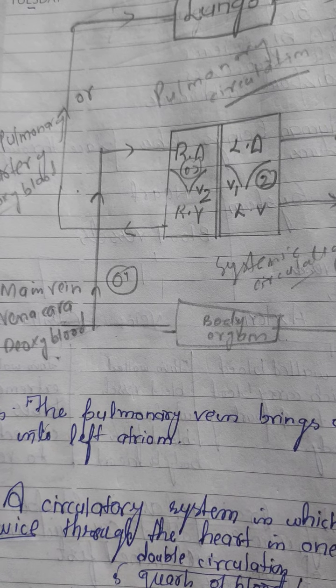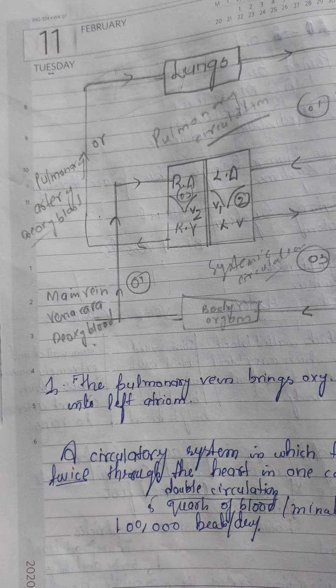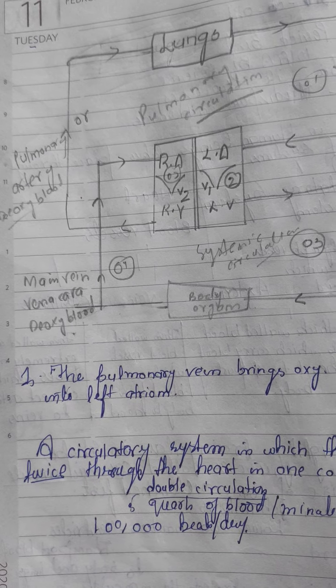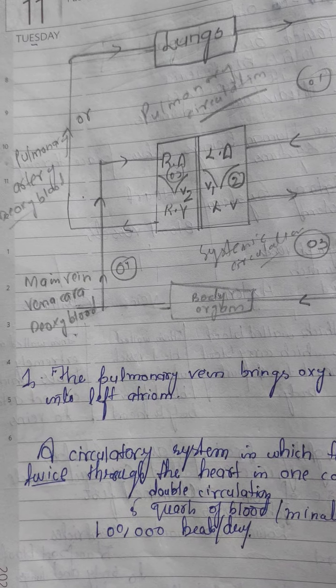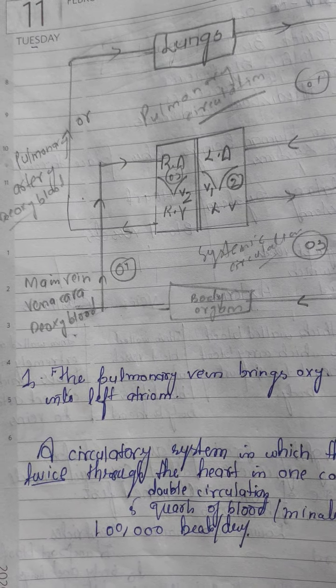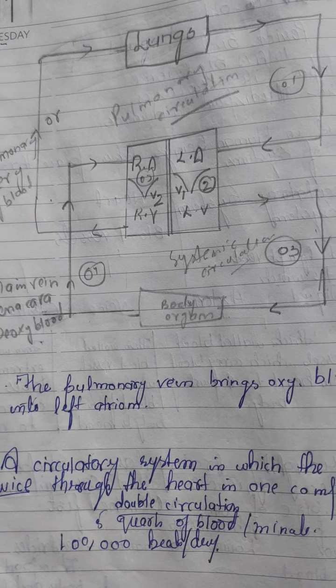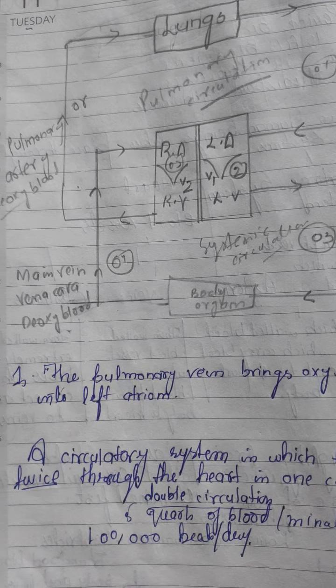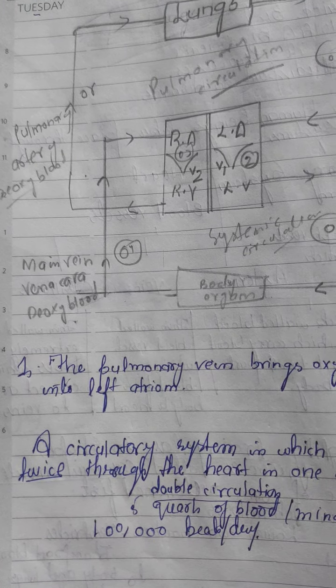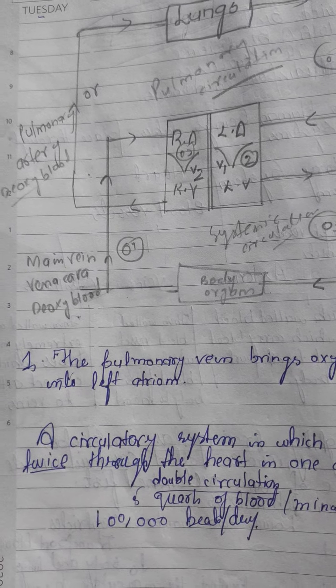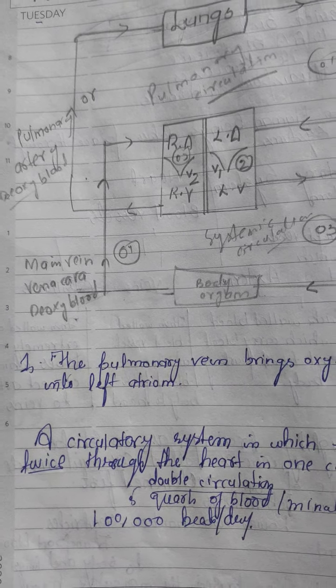And when the right ventricle contracts, this deoxygenated blood is pumped into the lungs through the pulmonary artery.